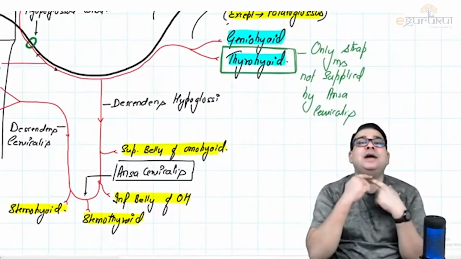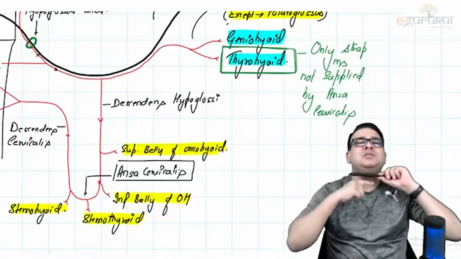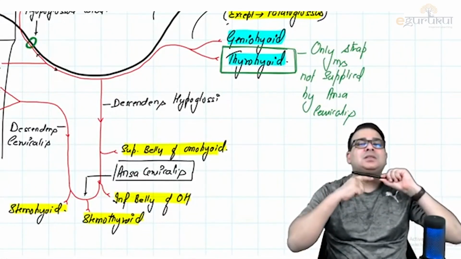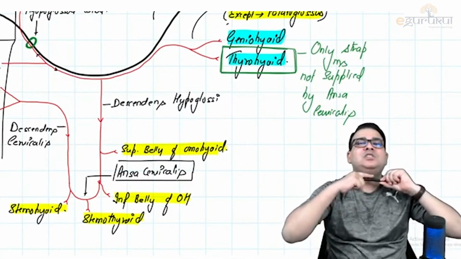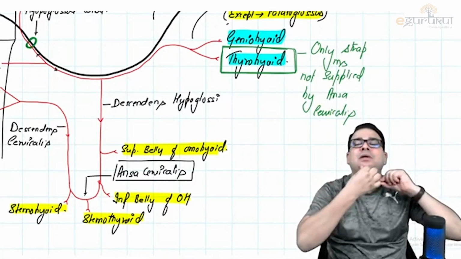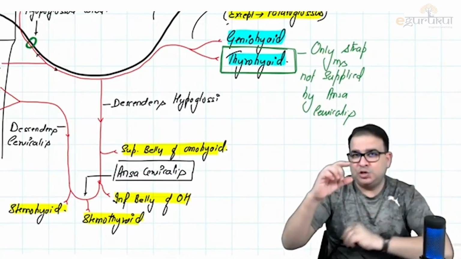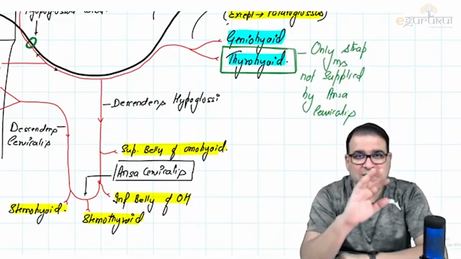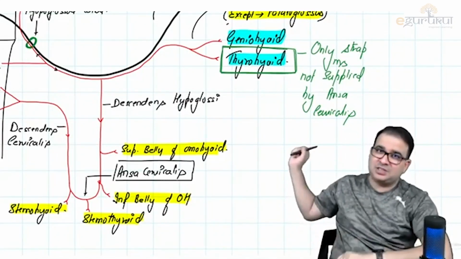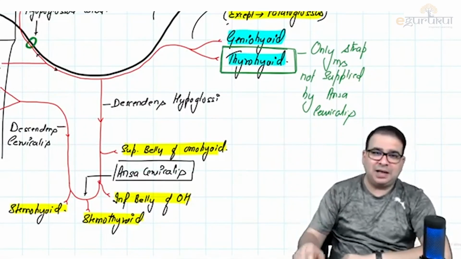Not geniohyoid. Geniohyoid is above the hyoid bone. Look at this. If this is the hyoid bone, there is a muscle below the hyoid called thyrohyoid. Obviously, it is between the thyroid and hyoid. And there is another muscle called geniohyoid, which runs from the mandible to the hyoid. So geniohyoid is above the hyoid bone and is not a strap muscle, but thyrohyoid is a strap muscle, and that is the only strap muscle which is not supplied by the ansa cervicalis.